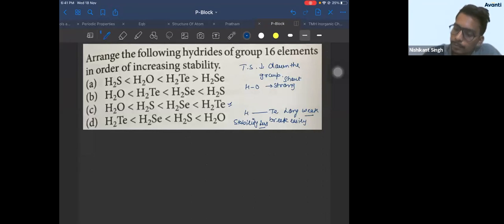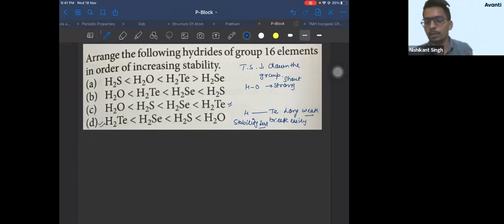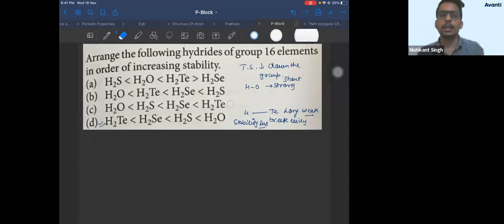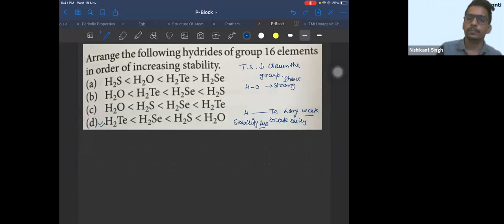D. The correct answer is D. I don't know how people answered C. Chetana, check again. Stability decreases down the group. The answer will be D. Okay?